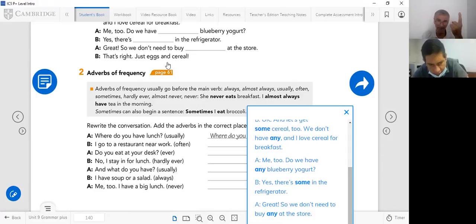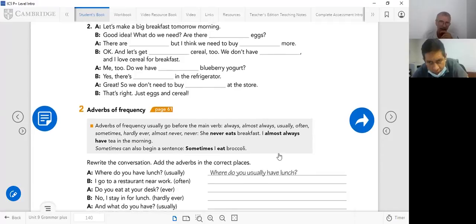Yogurt is non-countable. You don't count yogurts, no plural. You don't say yogurts, you have to say yogurt. The same as milk, the same as cream, the same as cereal. Cereal is non-countable, it's like rice. You cannot count one cereal, two cereal. You count boxes of cereal, packages of cereal, grams, kilograms, or spoons of cereal or yogurt, but you cannot count it.